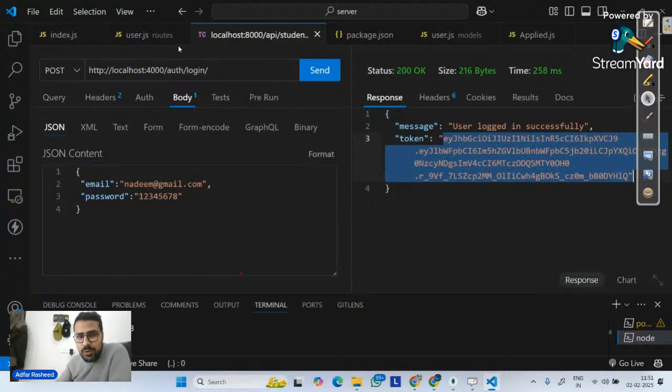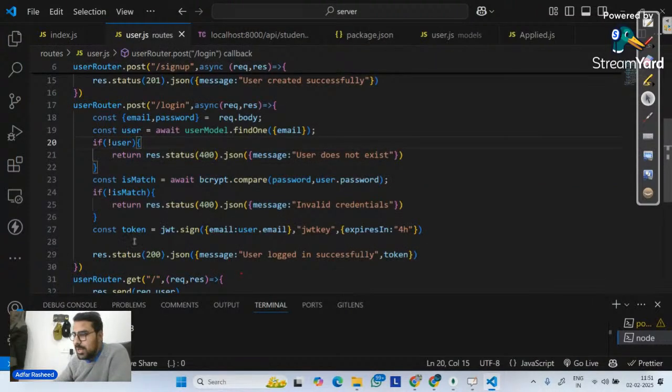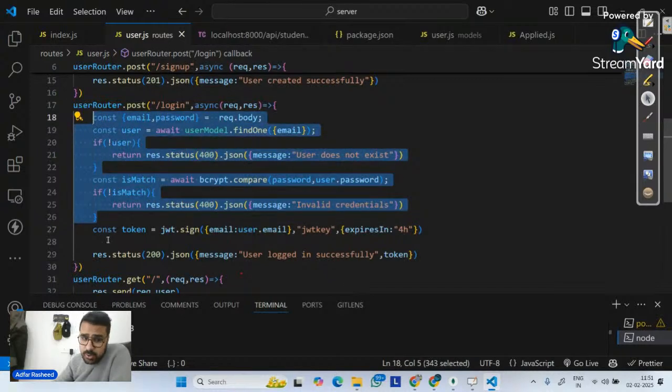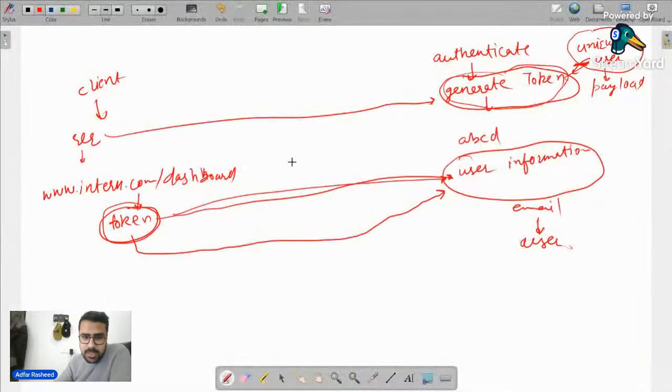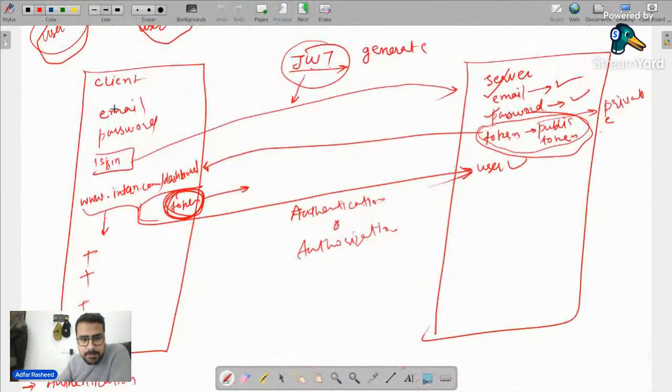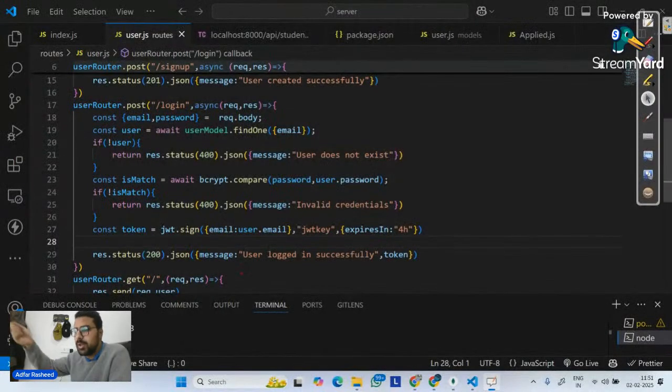If you look at these user routes over here, I have generated a token. So whenever I am trying to sign in, it is going to generate a token. But what's our logic? Our logic is that whenever I send my email and password, it will be authenticated, and a token will be generated. Later on, whenever any request is sent, it has to send this token. So we have to store our token somewhere so that I can send it later with every request. Yes or no?